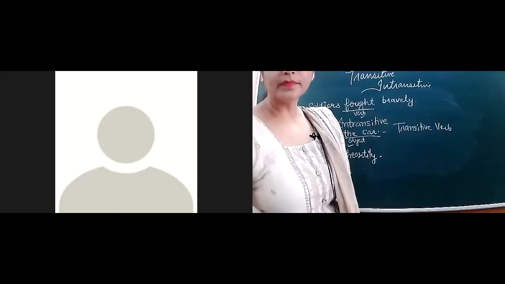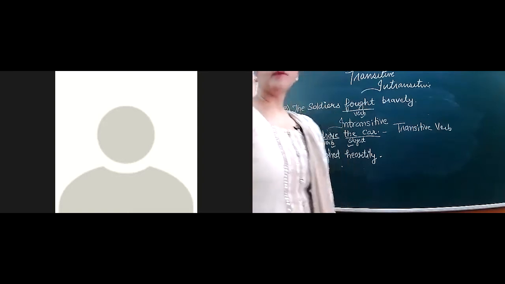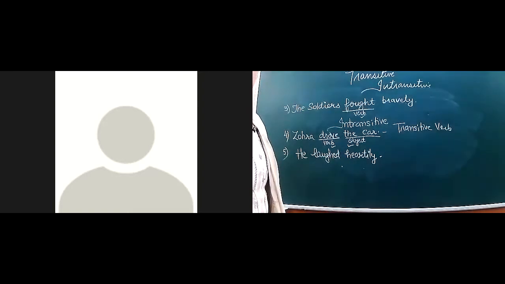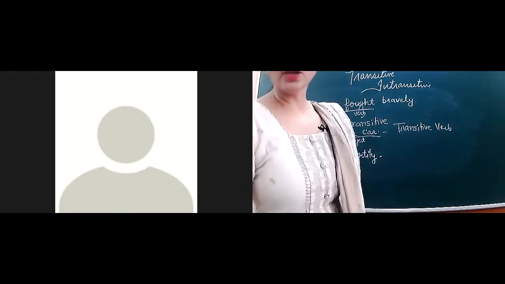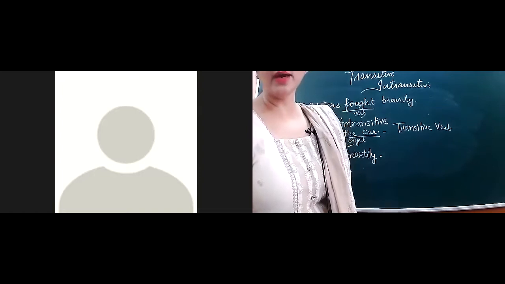Yes, Ashima, you tell me this answer. Tell me what is the verb here? He laughed heartily. Yes, Ashima. Ashima, tell me what is the verb here?